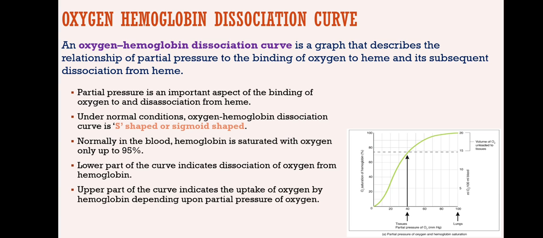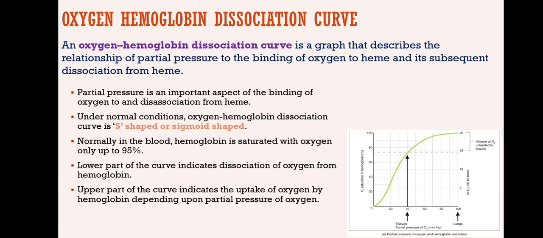Then the temperature, then the protons that are present, that means the hydrogen ions, which are directly related to the pH of the sample. Based on that, the oxygen and hemoglobin binding will vary.